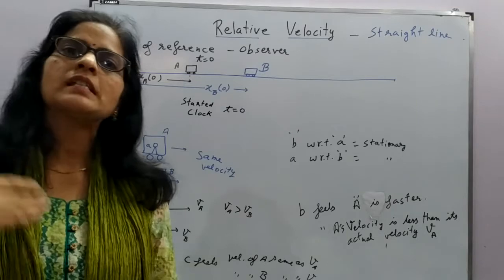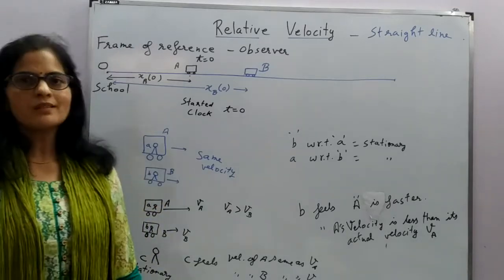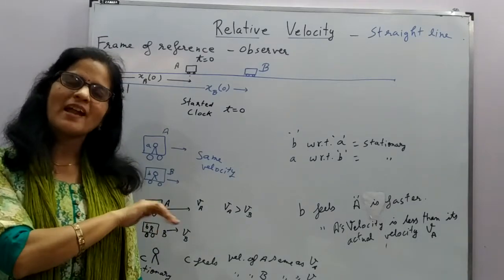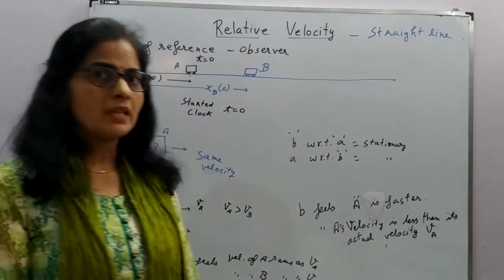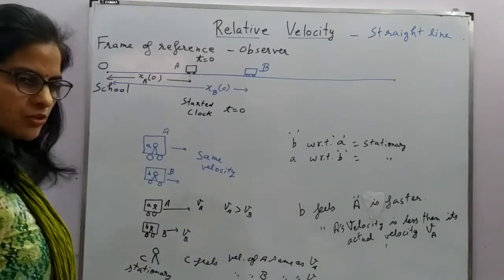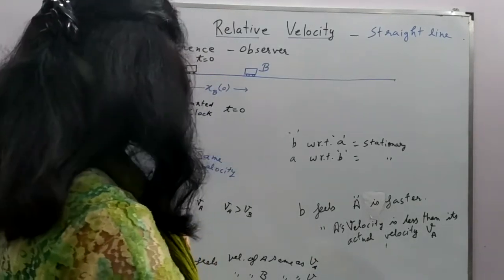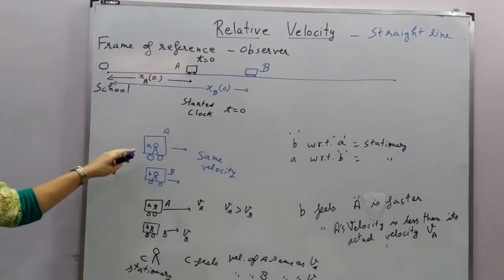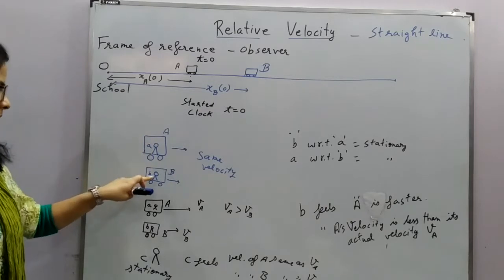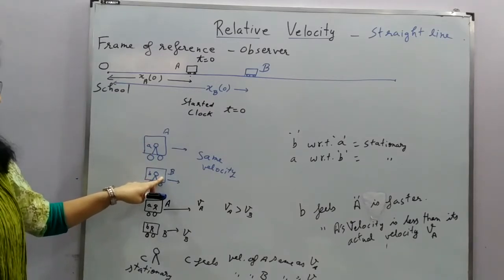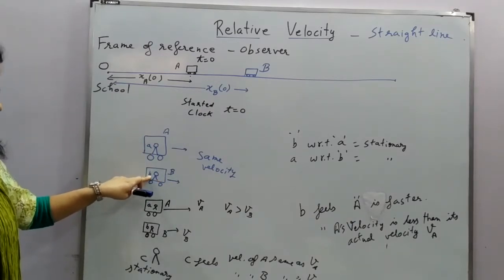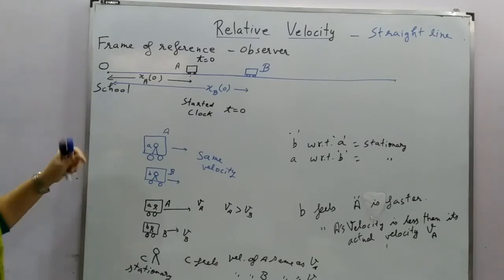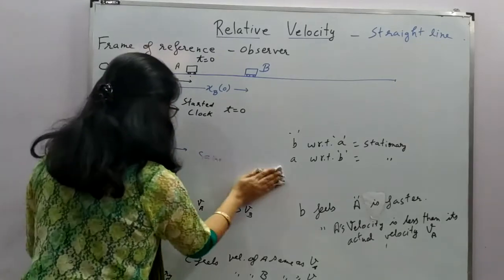So relative velocity is the term used when there is a relative motion between the observer and the object being observed. This was just to explain the concept. If both are moving with the same velocity, the observer in the first will appear to be stationary with respect to the second, and the observer in the second will appear to be stationary with respect to the first. That's what I wanted to tell you here.